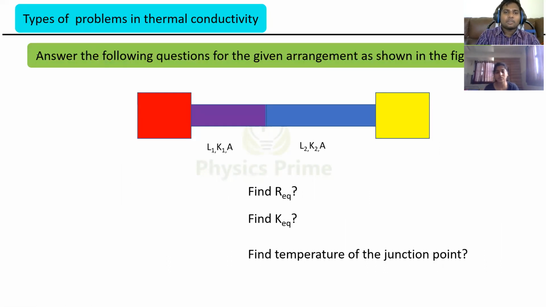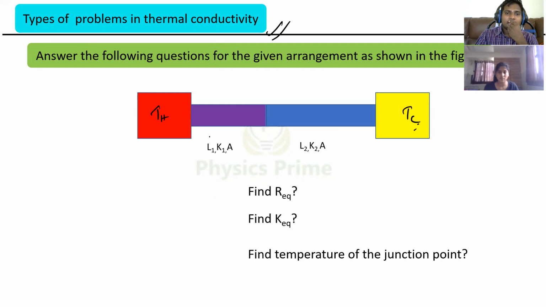Now, the types of problems that we see in thermal conductivity are similar to current electricity. Answer the following questions for the given arrangement as shown in the figure. So this is hot and this is cold.